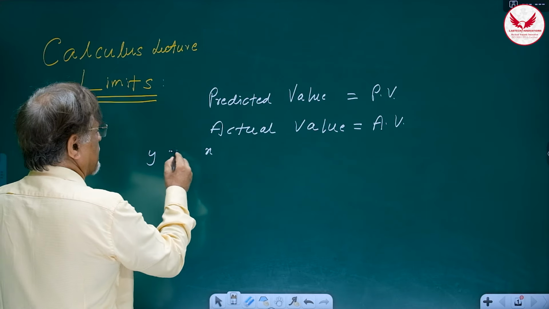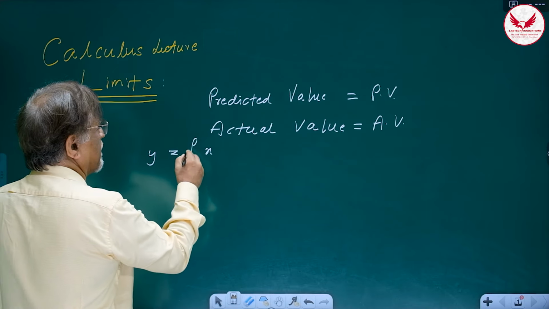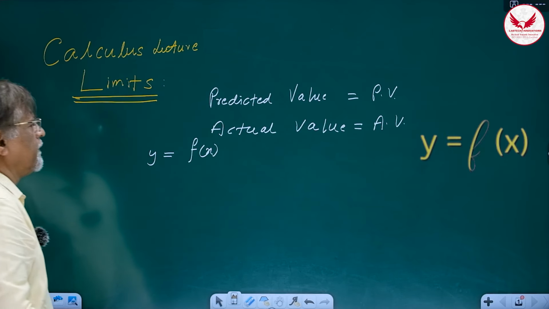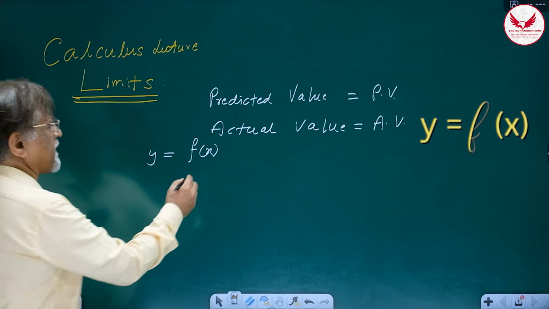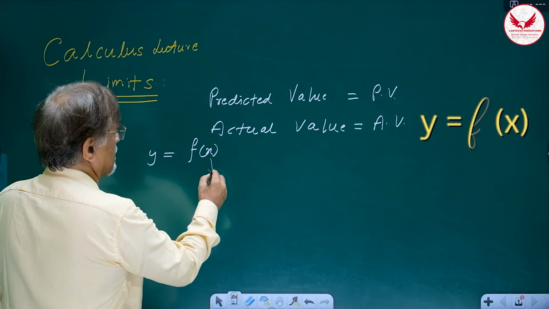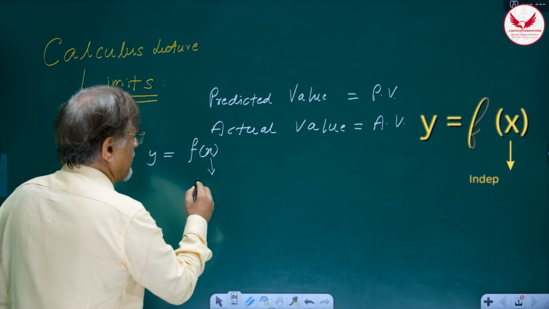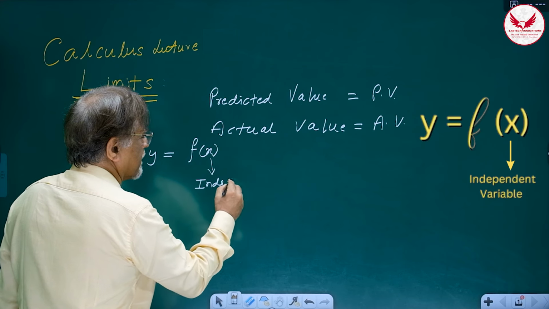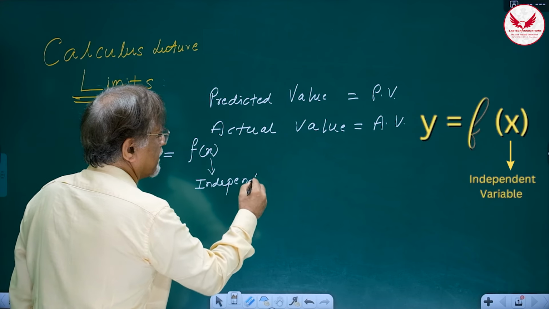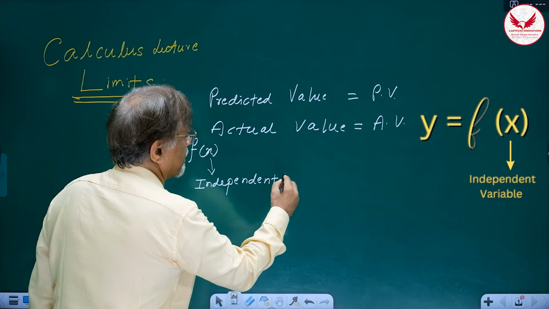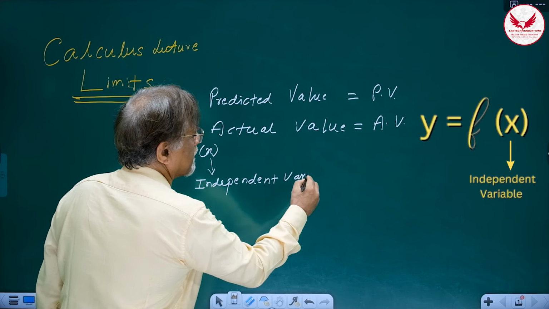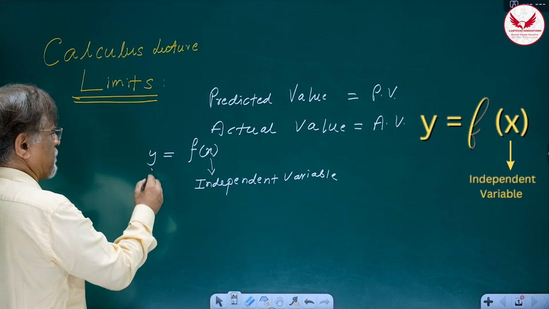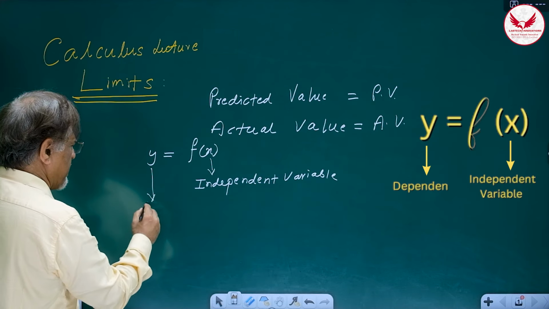This relation is indicated by a symbol called f(x). y equal to f(x). This x is called, in calculus, the independent variable. And this y is called the dependent variable.